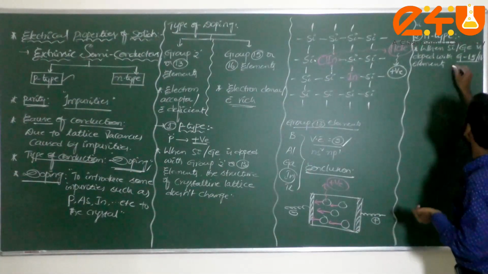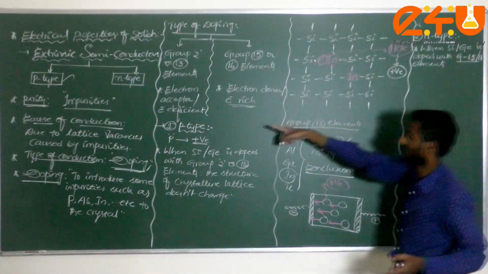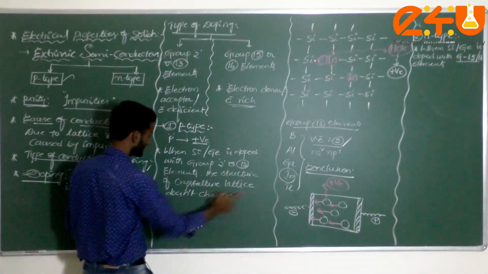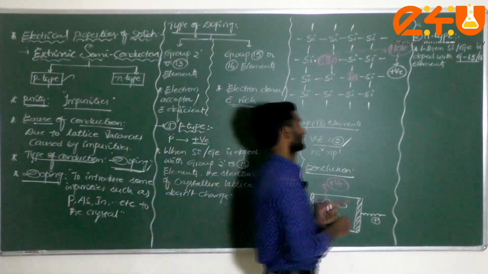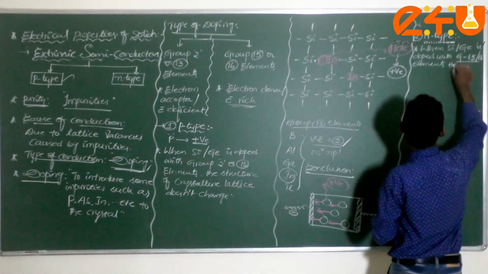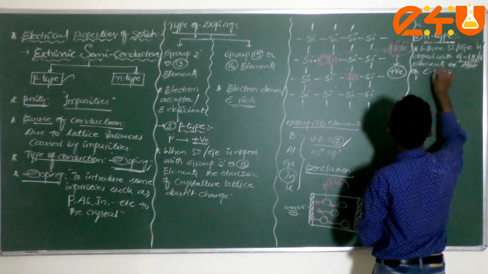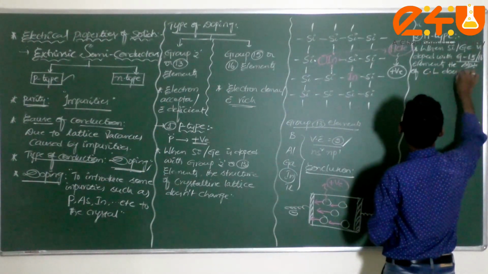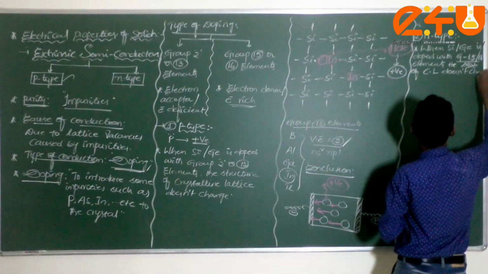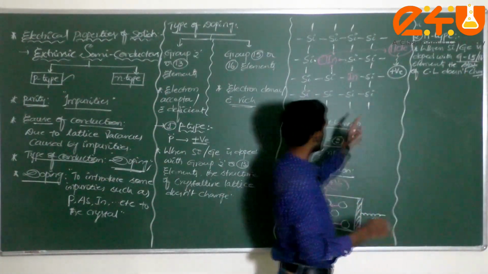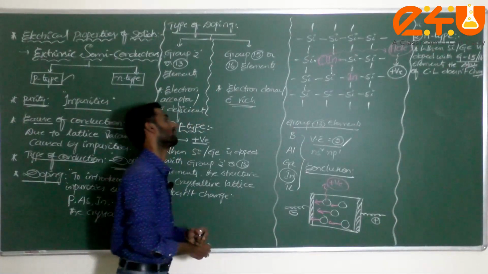The same thing here, the crystalline structure. The structure of the crystalline lattice doesn't change. Such type of conductors, dear student, are called n type.